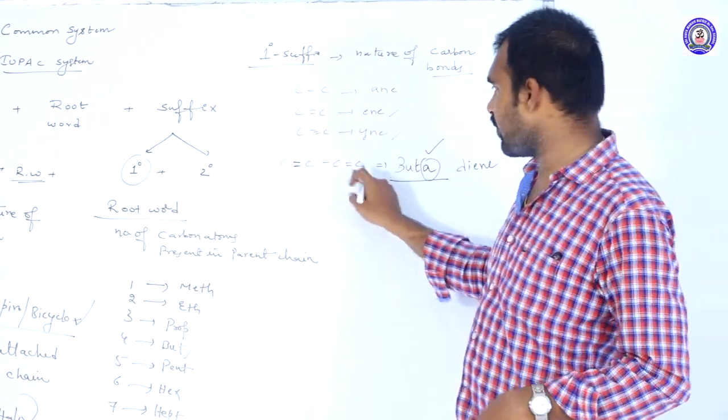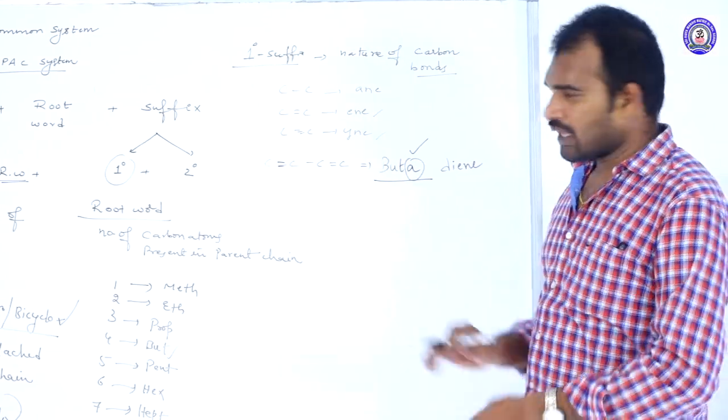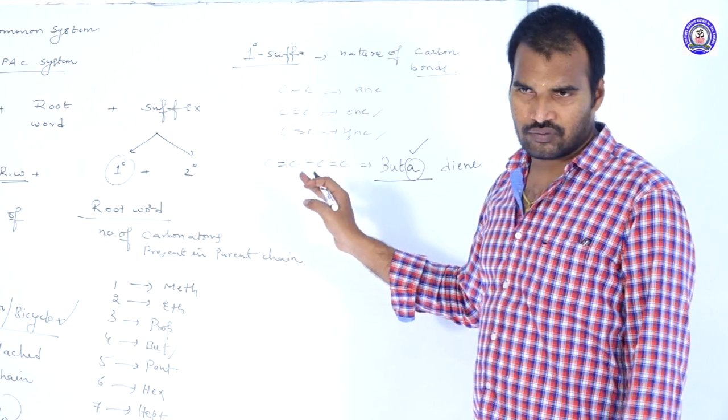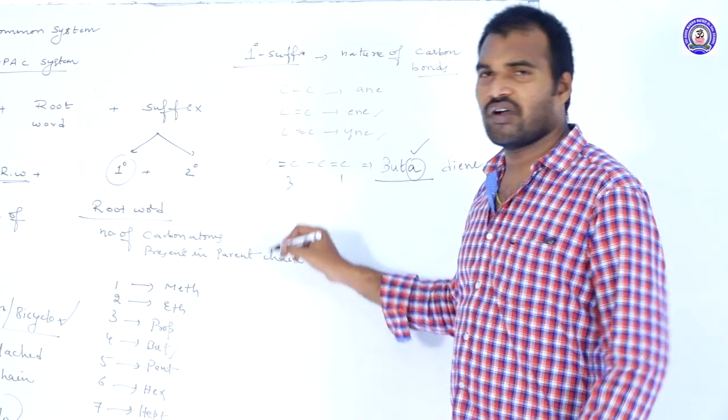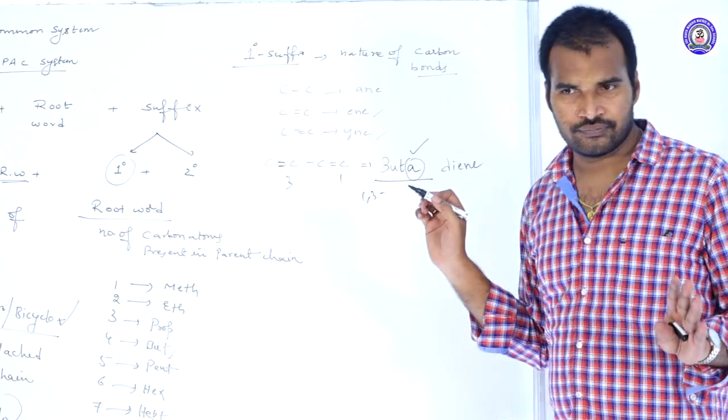Why? Because how many double bonds are there? 2 double bonds are there. So diene, and we should mention the positions of them also. What positions? 1 and 3. 1, 3. Butadiene.